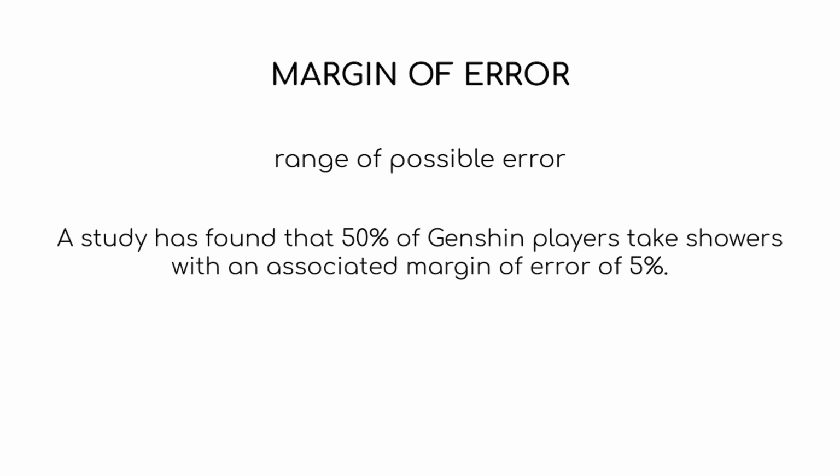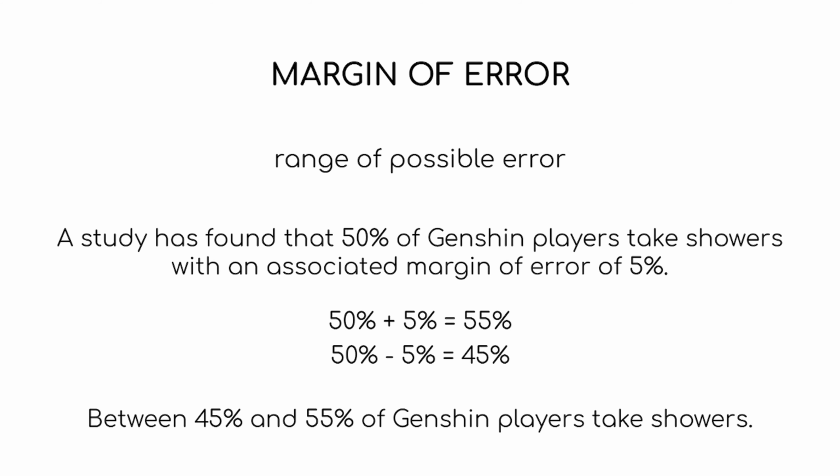A study has found that 50% of Genshin players take showers with an associated margin of error of 5%. This means that it could be 5% greater than 50%, so 50% plus 5% is 55%, or it could be 5% less than 50%, so 50% minus 5% is 45%. This means that the true value could lie somewhere between 45% and 55% of Genshin players.